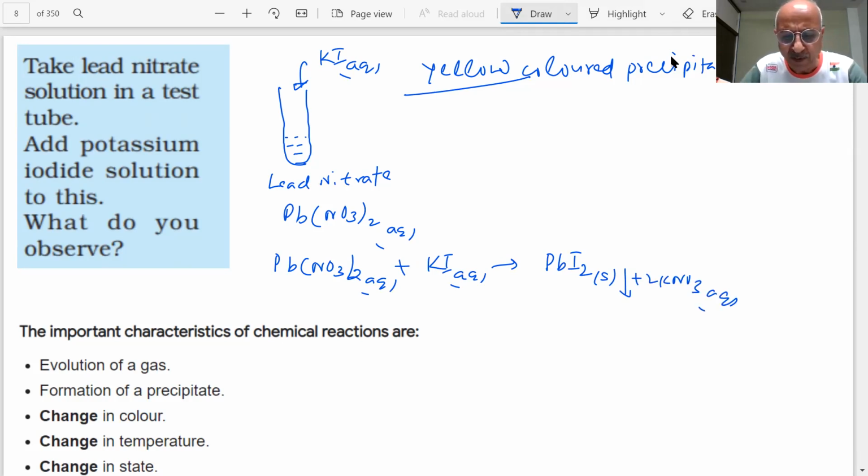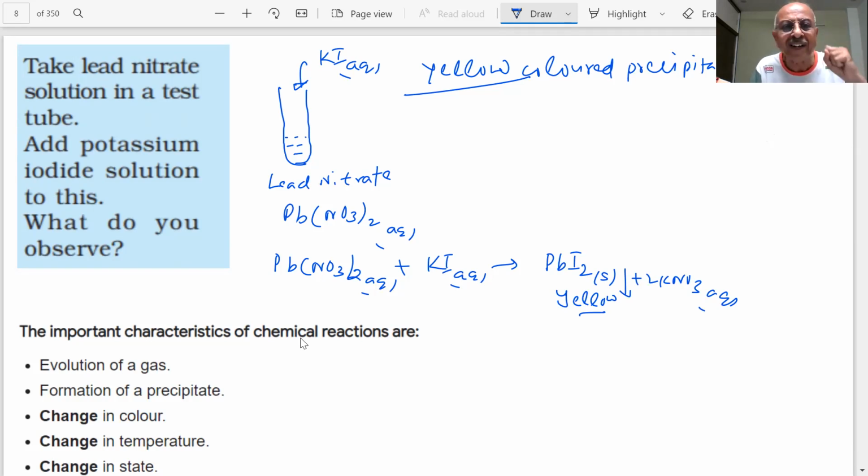So this is another example where all these are examples of chemical reactions. Every chemical change is basically a chemical reaction. Here you can see that new substances are being formed. This is, students, yellow in color. A yellow precipitate will be obtained when you add potassium iodide in a solution of lead nitrate. These are all examples of chemical reactions.